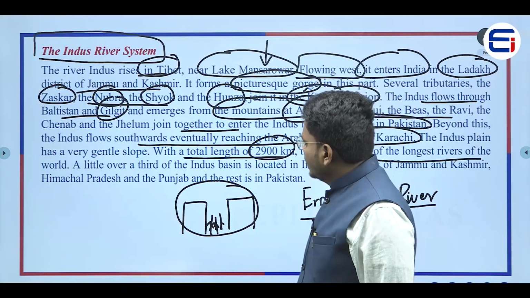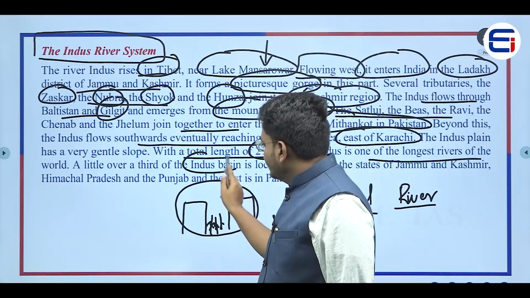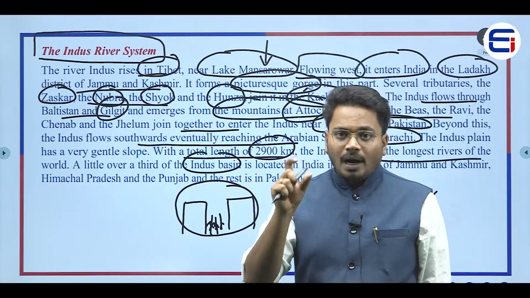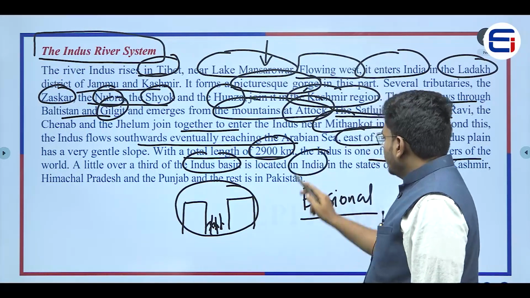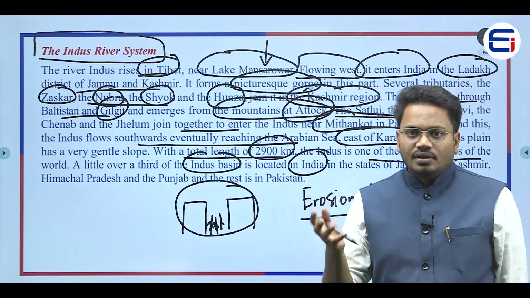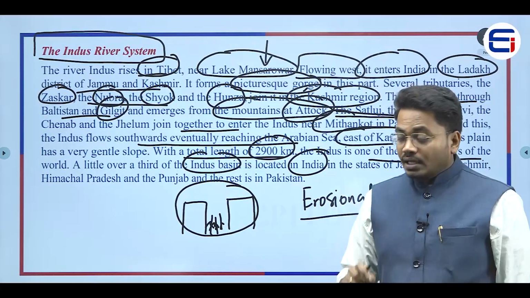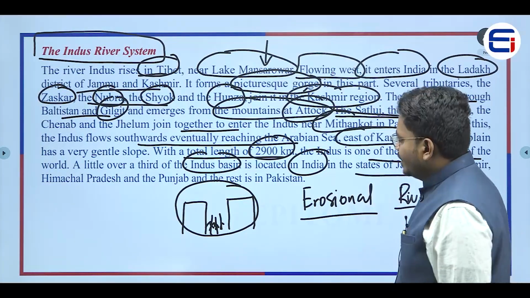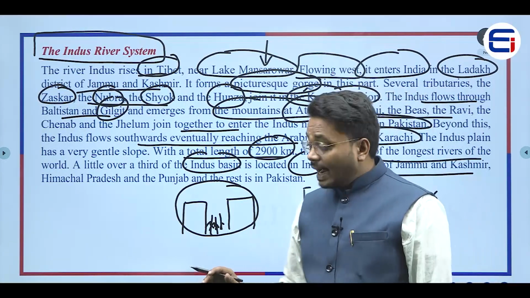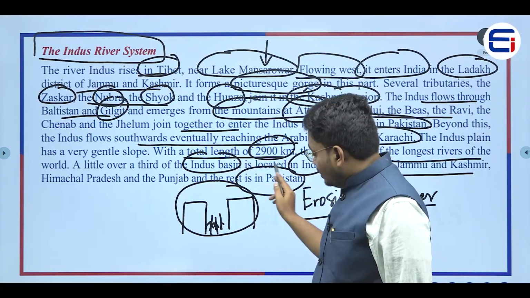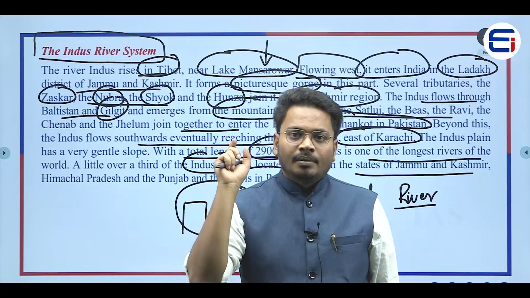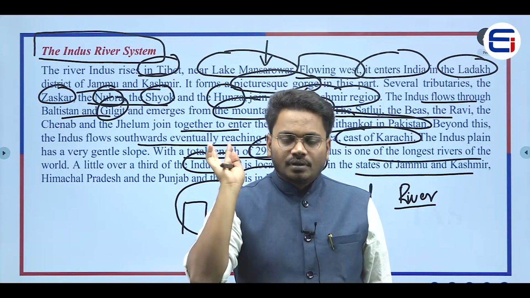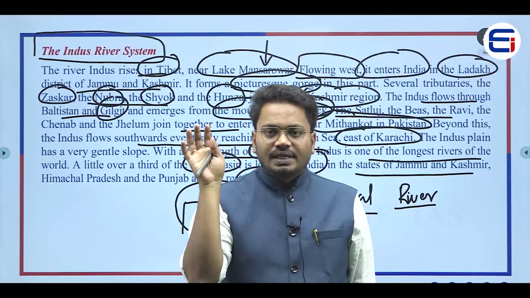And if you see here, some part of the entire Indus basin is located in India. So in which states can we see this particular river basin? In Jammu and Kashmir, Himachal Pradesh, Punjab, and the rest of the Indus basin can be seen in Pakistan. Only one-third of the Indus basin is situated in India.